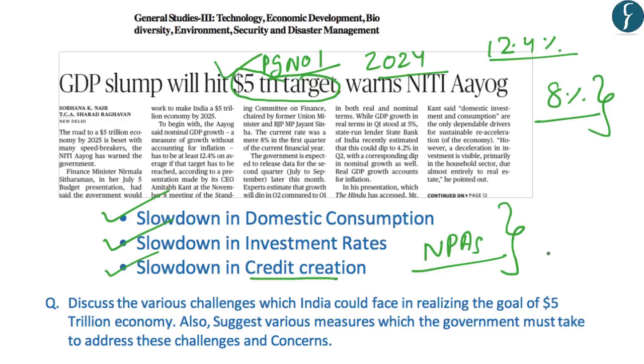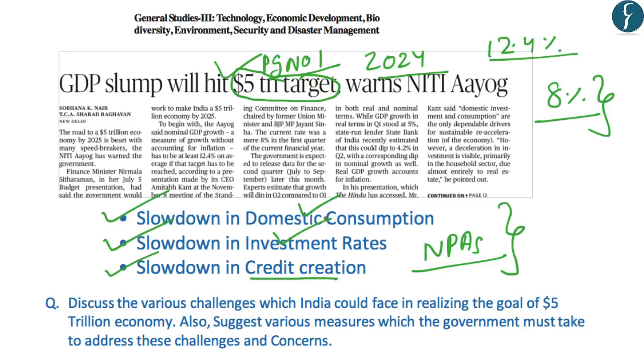So in this regard, let us look at two previous DNS videos in which we have covered the issue of falling domestic consumption and also why there has been a slowdown in the investment rate. And in another video, we have discussed the various aspects and challenges that are faced by the Indian economy, and that would make it difficult for the Indian economy to become a $5 trillion economy. Besides these, we have also discussed and provided various suggestions that were provided in those articles.